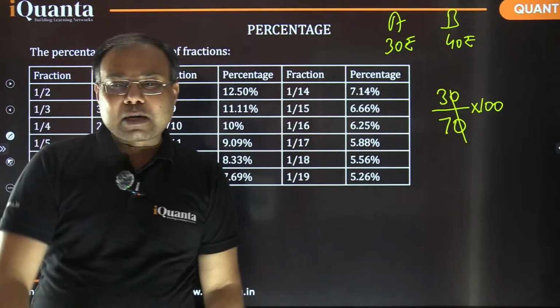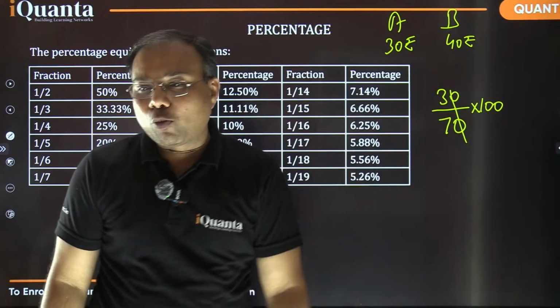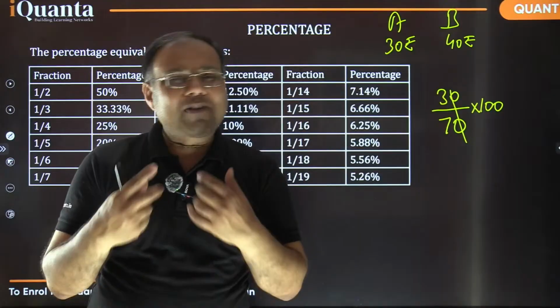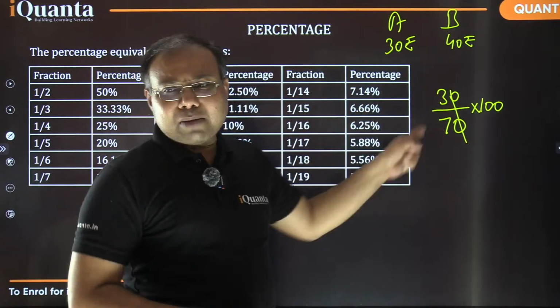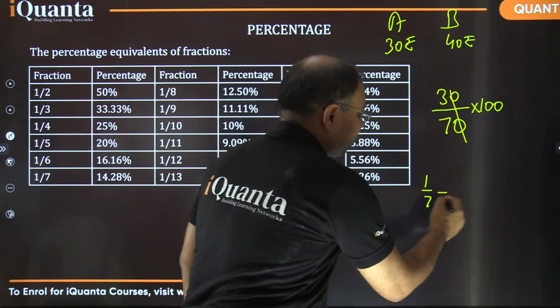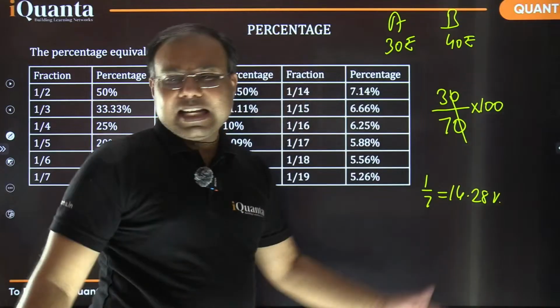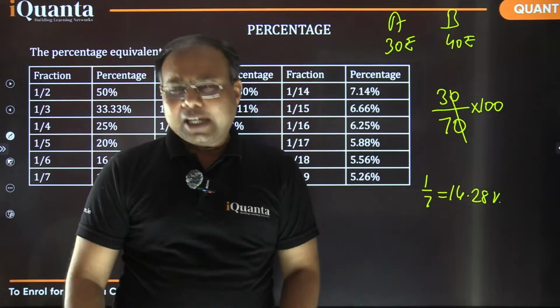Now comes the important part. We must know the conversion of these fractions into percentages handily. There are some very common fractions which you are going to see repeatedly in the examination. Do you know what 1 by 7 is in terms of percentage? So 1 by 7 is equal to 14.28%. It's very easy to remember: 7 ka double 14, 14 ka double 28. It's very easy to remember.